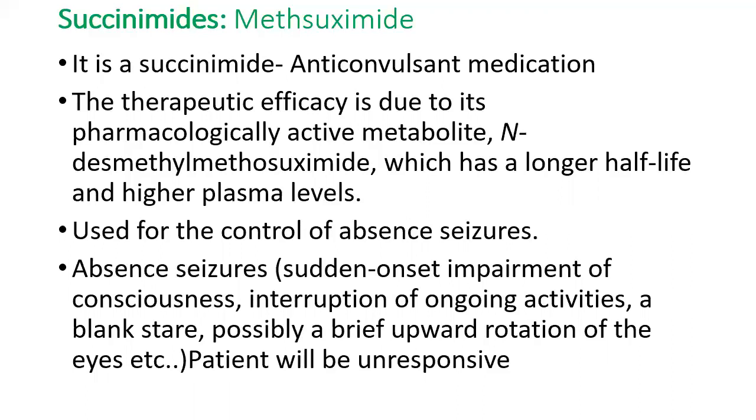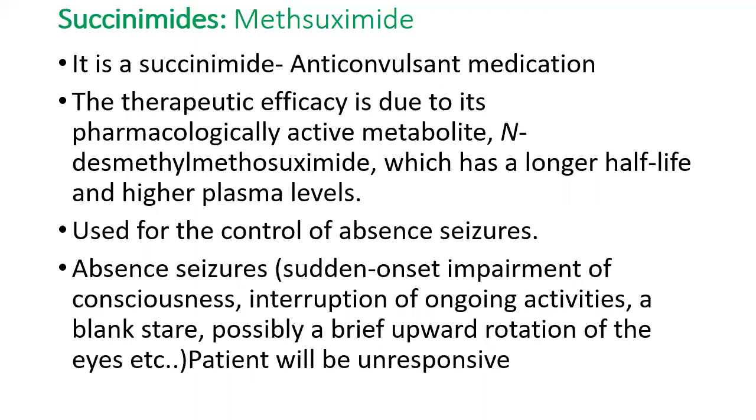In some types of seizure, for example, in tonic-clonic seizure, there will be rapid violent jerking movements, but in absent seizures there will not be much violent movement. Only there will be sudden impairment of consciousness, a brief loss of consciousness, interruption in the activities they are doing, and in some cases the person will just be staring in a particular direction, and in some cases you can see only rotation of the eyeball or something, and the person will be unresponsive, and after the episode the person will become normal.